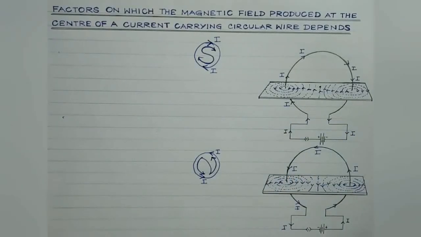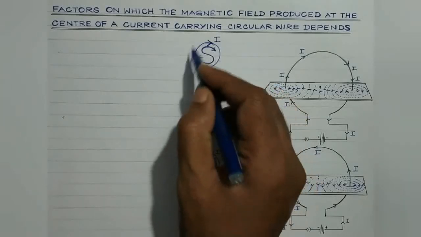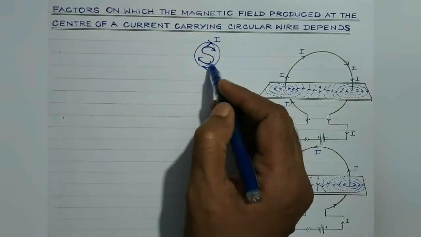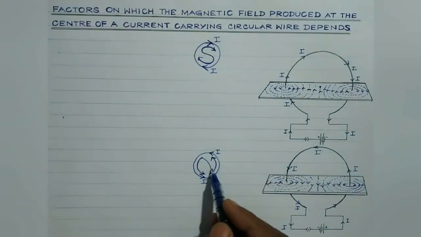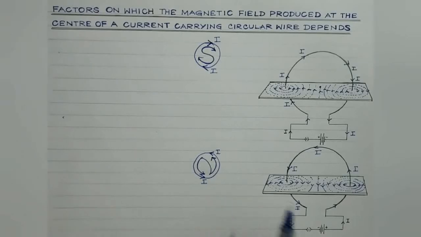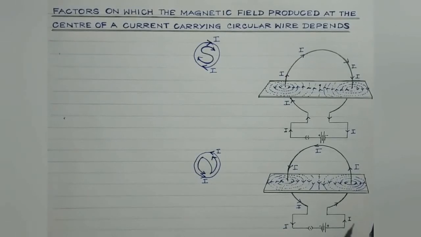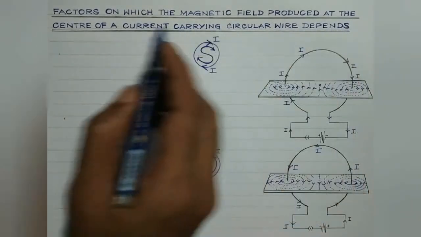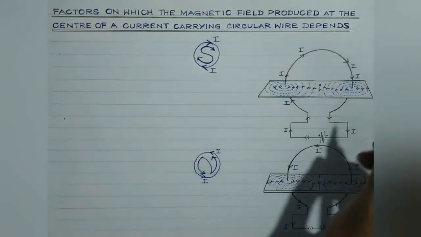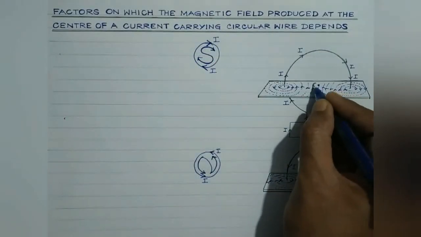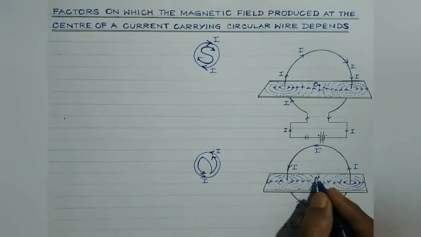One face of the loop through which the current appears to be flowing in the clockwise direction will behave as the south polarity, while the other face of the same current carrying loop through which current appears to be flowing in the anti-clockwise direction will behave as the north polarity, right? Now our objective is to find out the factors on which the magnetic field produced at the center of a current carrying coil depends. At the center, suppose this is point O.